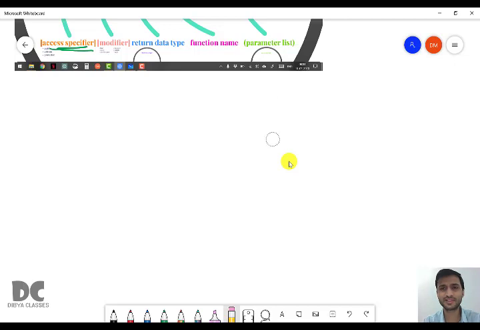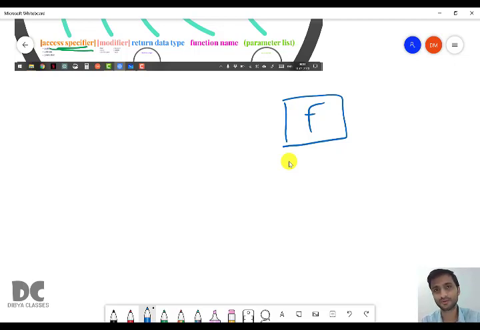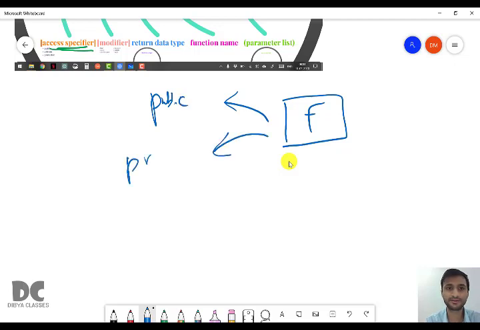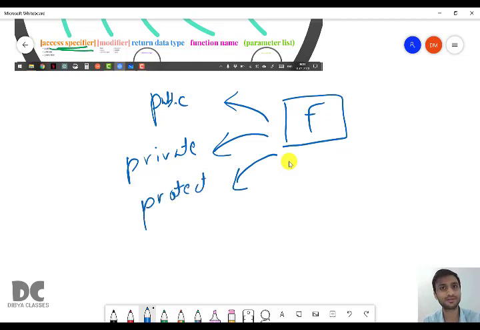Everyone has a Facebook account, right? So I will help you understand how Facebook uses public, private and protected access specifiers. Facebook is also a type of program, and this program also uses public, private and protected. So let us understand.